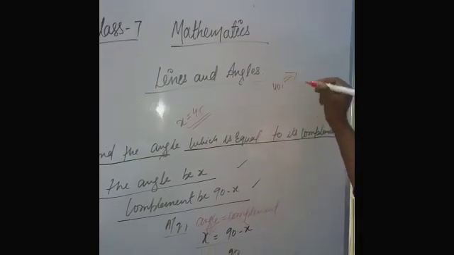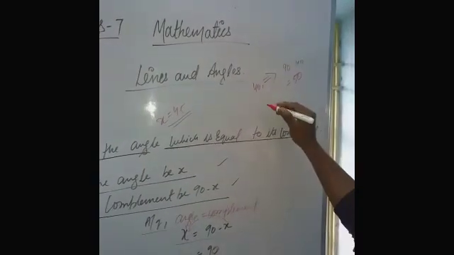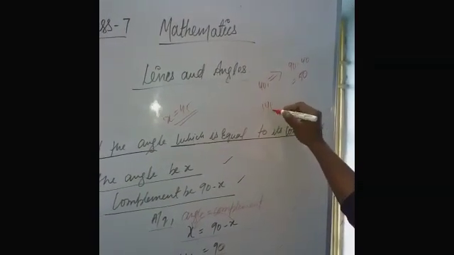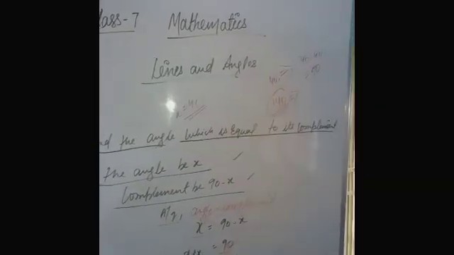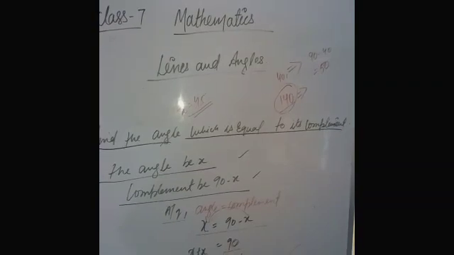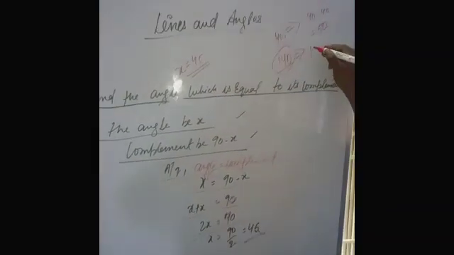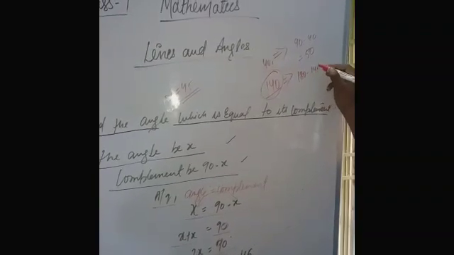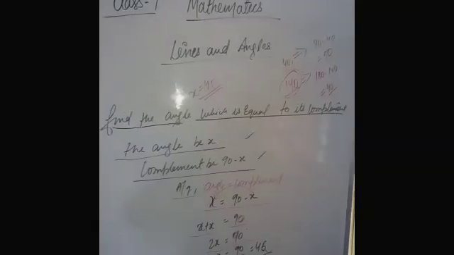So its complement is 90 minus 40, equal to 50 degrees. Find the supplement of 140 degrees. Supplement, I taught you in a later video, equals 180 minus 140, equal to 40 degrees. Clear, students? The next topic is parallel lines.